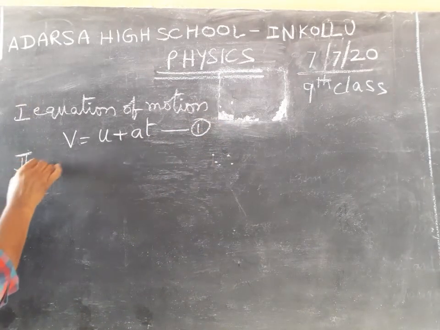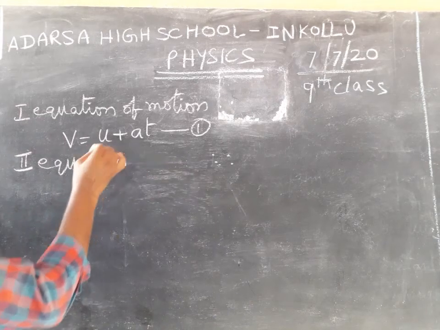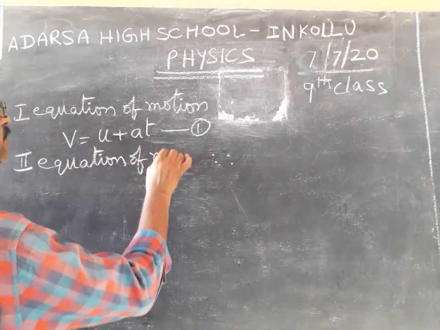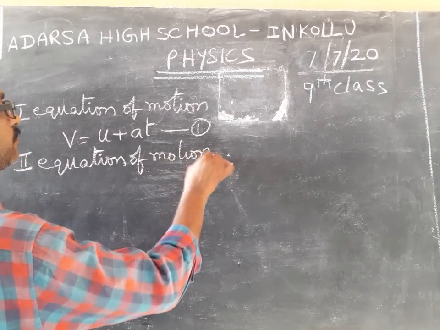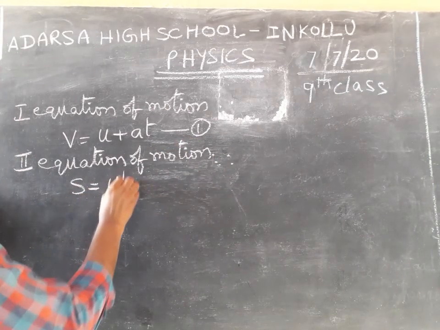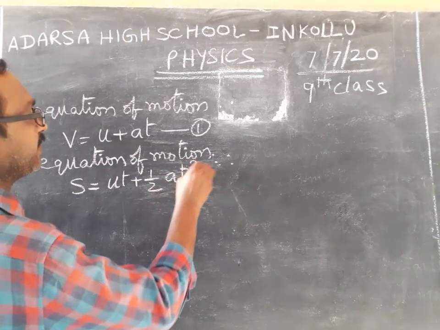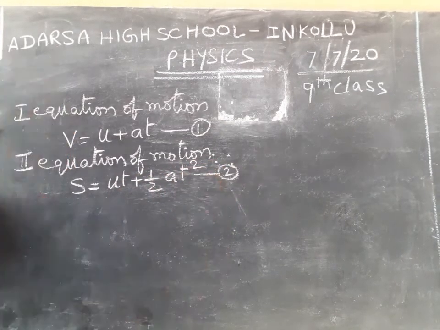Second equation of motion: S is equal to ut plus half at square. Second equation.